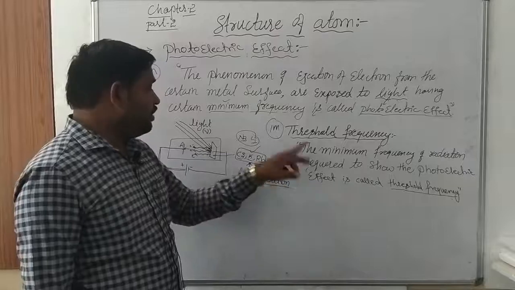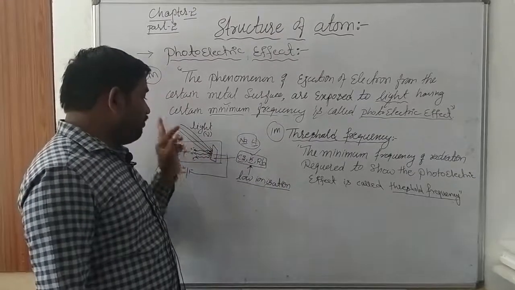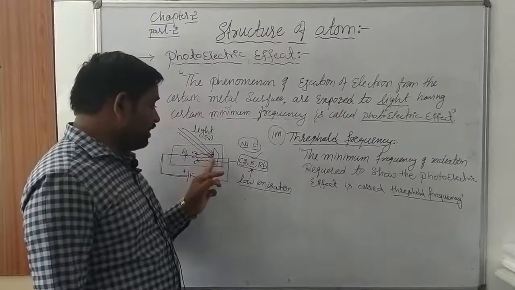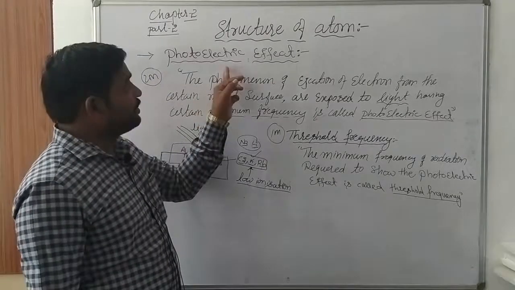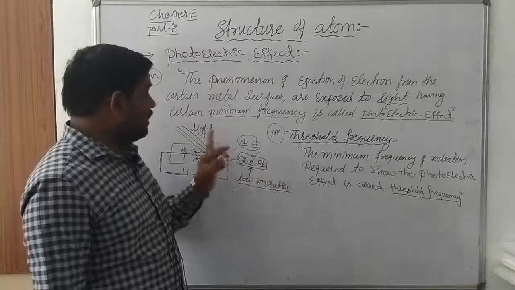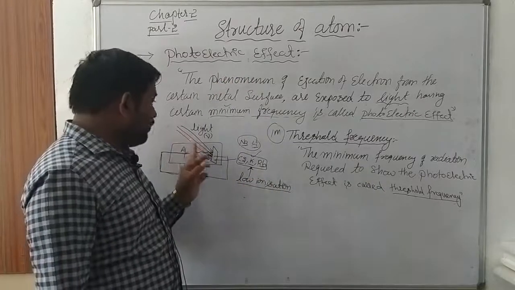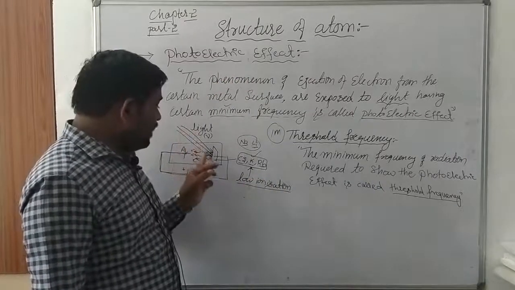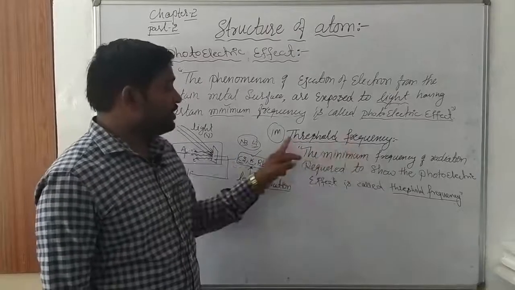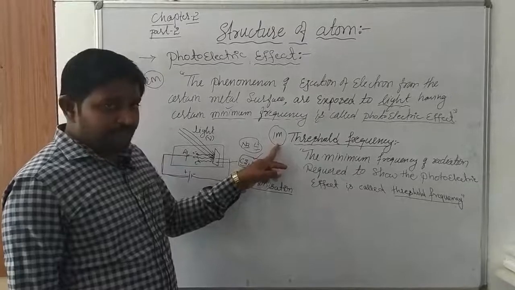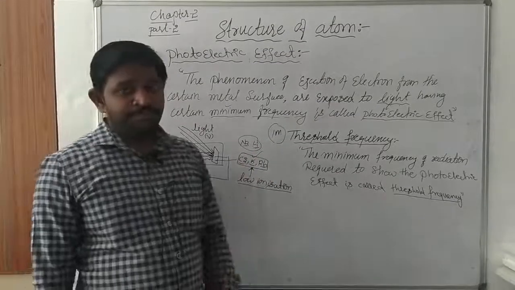What is the photoelectric effect? When we apply a certain frequency of light on the metal surfaces, at that time the electrons are ejected; that process or phenomenon is called the photoelectric effect. That's why the minimum frequency of radiation required to show the photoelectric effect is called the threshold frequency. This is important for examination for 1 mark.